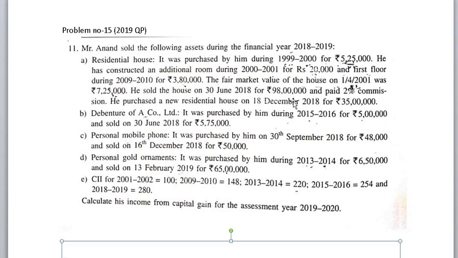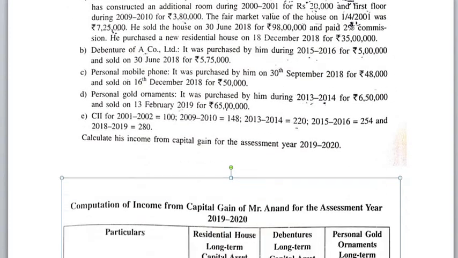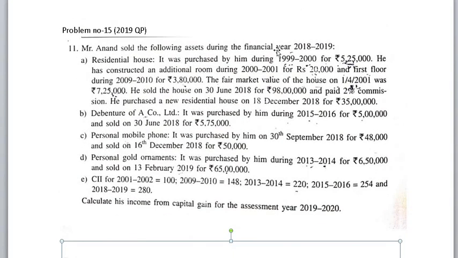he has purchased a new residential house in the previous year, that is the 18th December 2018 for rupees 35 lakh. Again, after selling residential house, he has purchased a new residential house. So the first point information is entirely related to residential house, we know the provisions of section 54: purchase also residential house, sale also residential house, and new purchase also residential house.